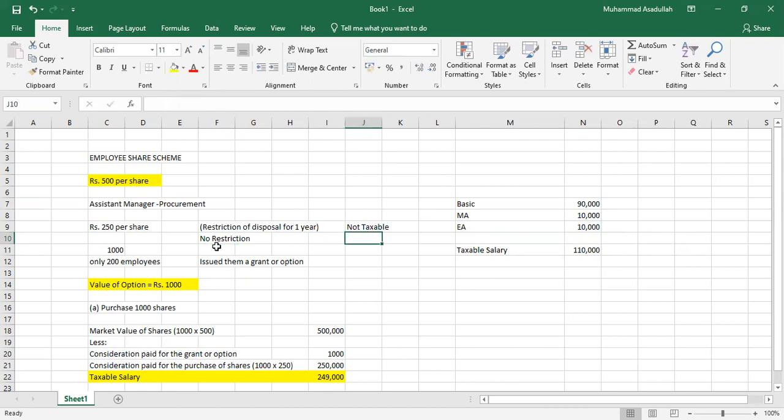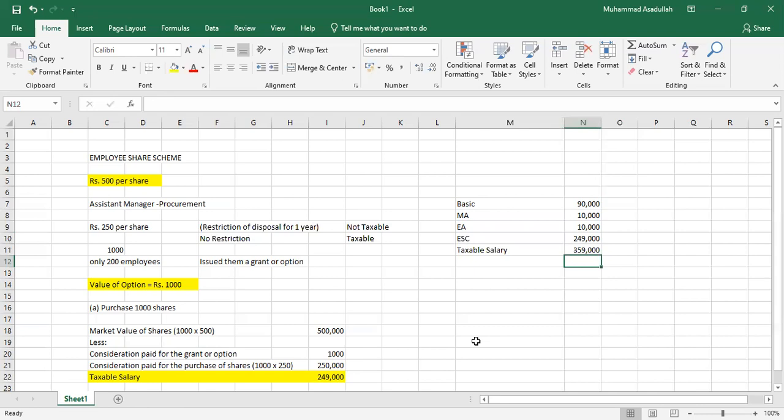then the profit which you derive from the purchase, that is 2,49,000, will be taxable. Then you have to write here employee share scheme and write 2,49,000 as well. Then your taxable salary will be 3,59,000. So this is all about the employee share scheme.